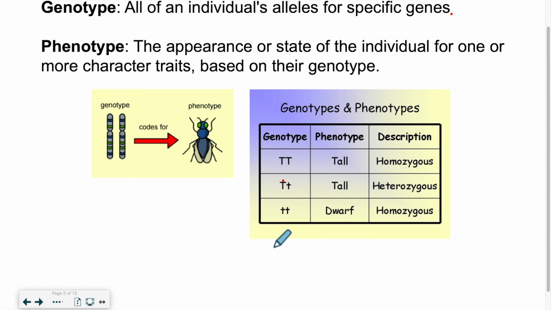So genotype, it's our genes. Phenotype is the outcome based on the genes. Okay, so that's it for the basics of heredity. In the next lesson, I'll show you how to predict what the offspring would look like based on the parents' genetic code. So that's it for now.